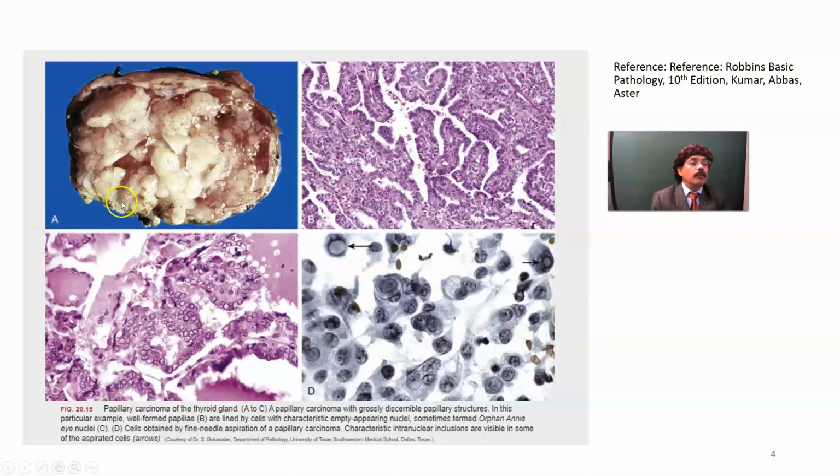History, maybe childhood irradiation history. It is found that people living in a nuclear explosion area like that of Chernobyl, maybe in the Ukraine, most likely in the Soviet Union, and also you have to know the Fukushima nuclear plant, due to tsunami destruction in Japan, people living in that area have more incidence of thyroid carcinoma, particularly papillary thyroid carcinoma, which is the most common type.